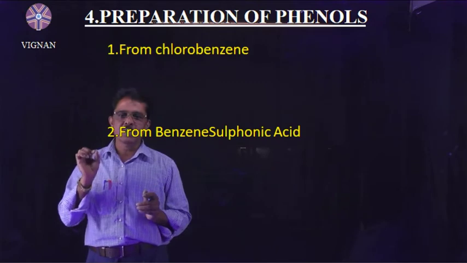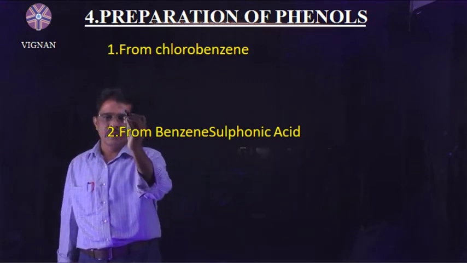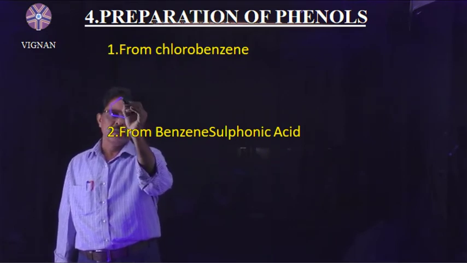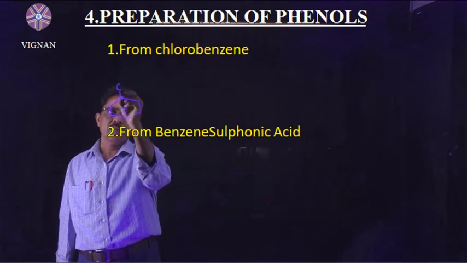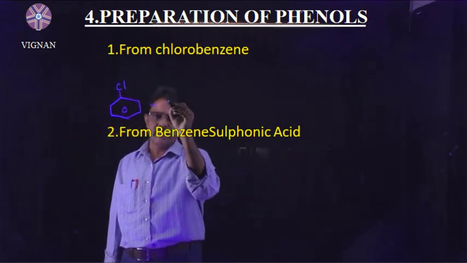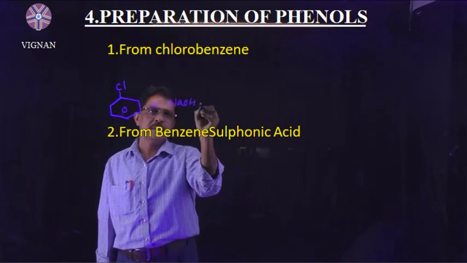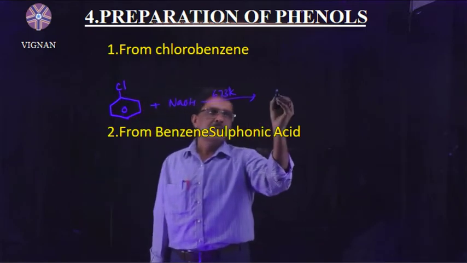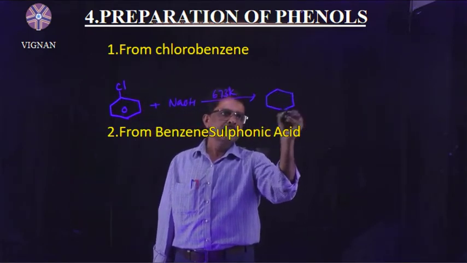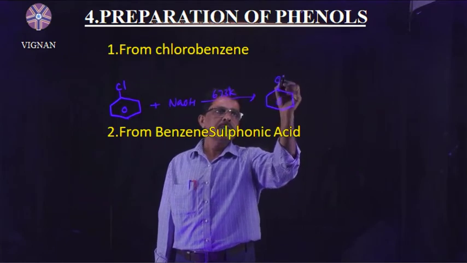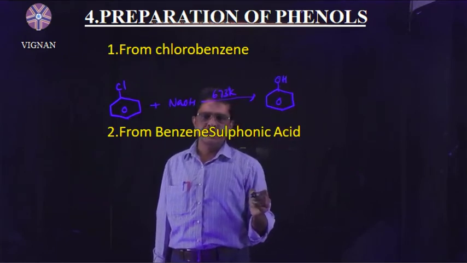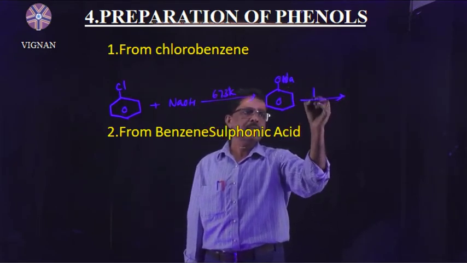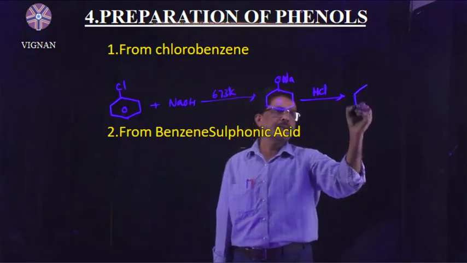Preparation of phenols. The first one is from chlorobenzene. Chlorobenzene formula you know very well. This chlorobenzene is treated with sodium hydroxide at 673 kelvin temperature. Phenol is not obtained directly, but sodium phenoxide is formed, which again reacts with HCl to form phenol.